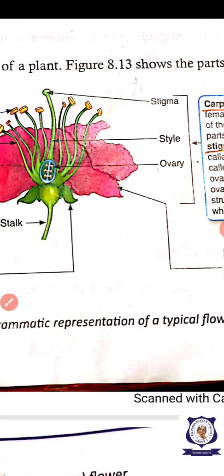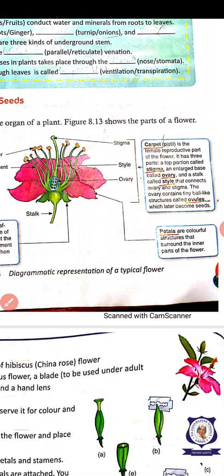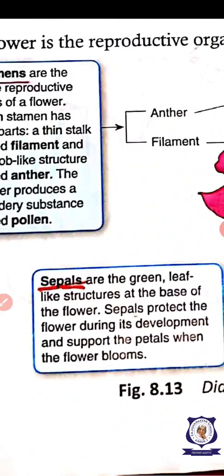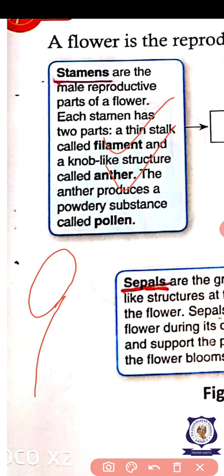Okay, so which is the female part of the flower? The carpel. The carpel is the female part of the flower. What does it contain? Carpel contains ovary, style, stigma. That is the female part. And the male part is the stamen. Stamen contains what parts? Filament and anther.